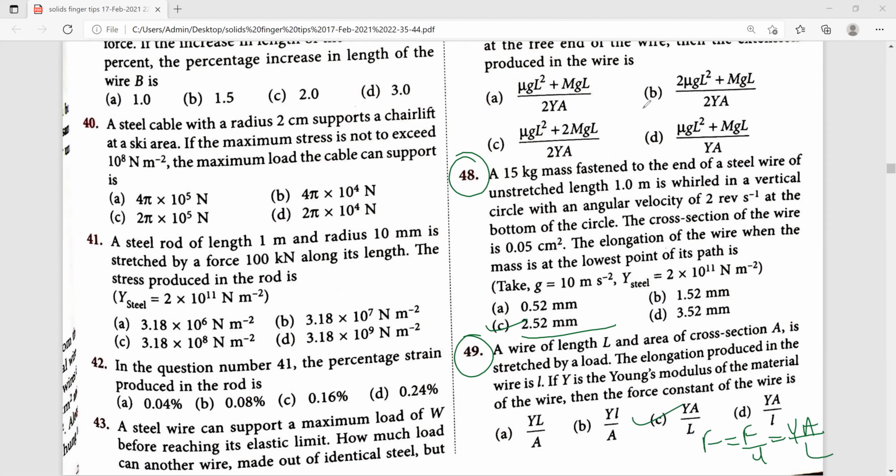This is the force constant. Or if you know the Young's modulus formula, from that F is equal to YAl divided by L, you can modify it.